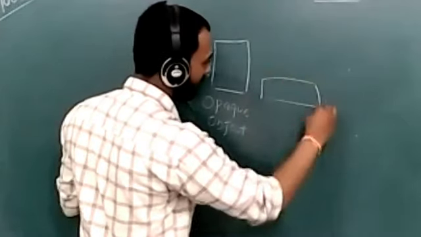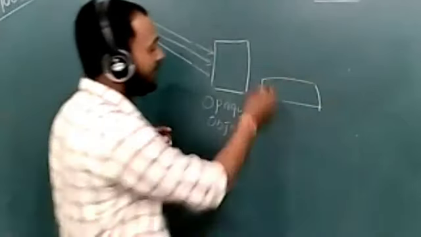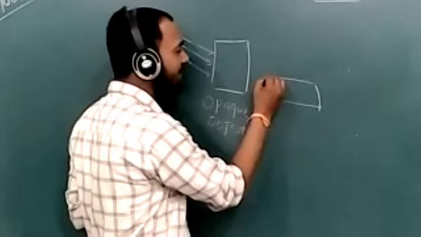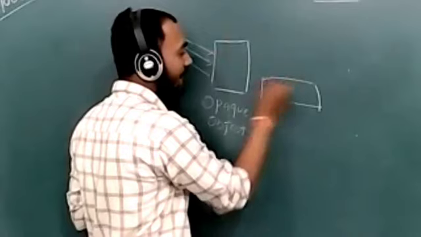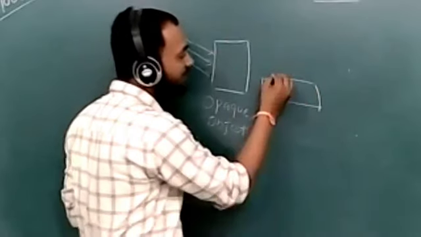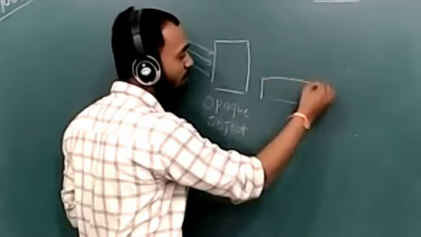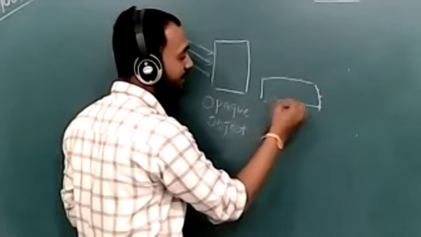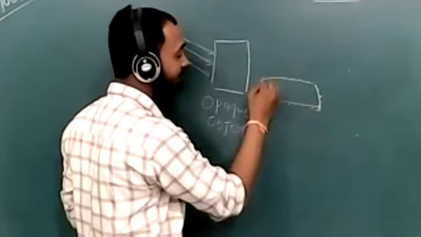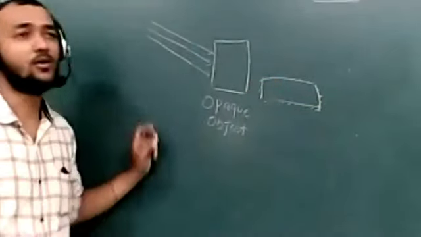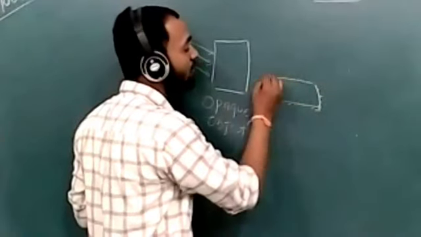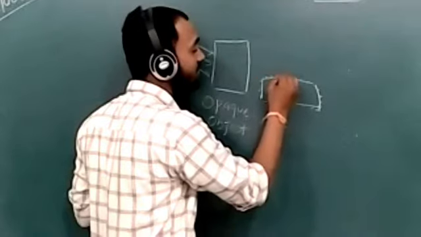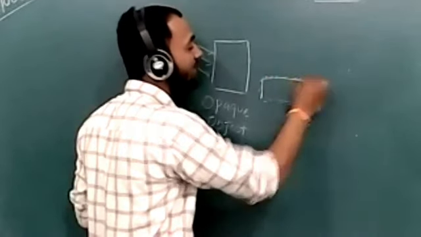Around this shadow you can see partial light is coming from the edges. At the center the shadow is dark, and at the corner the shadow is dim, or we can say faded shadow. Because a small, partial amount of light is coming, this is called partial shadow or faded shadow.